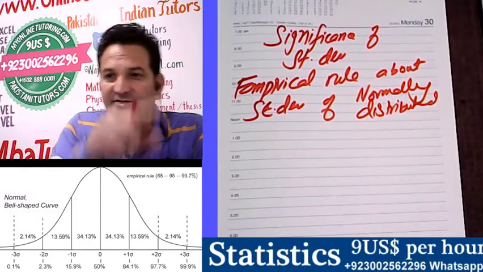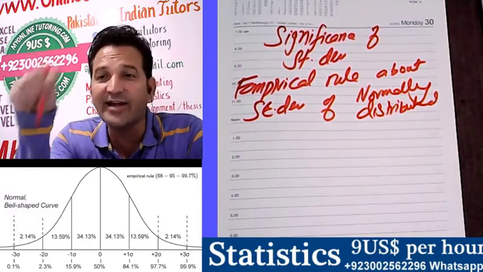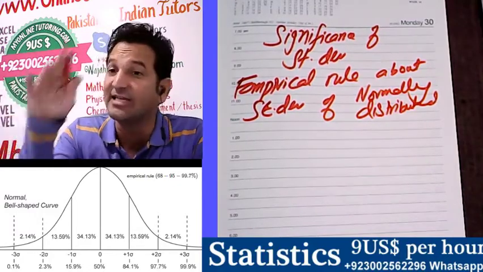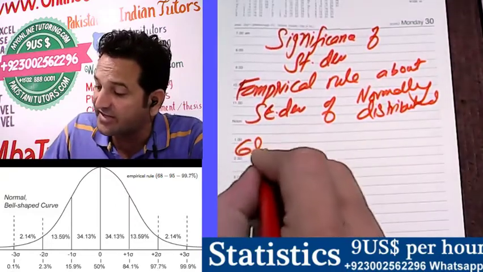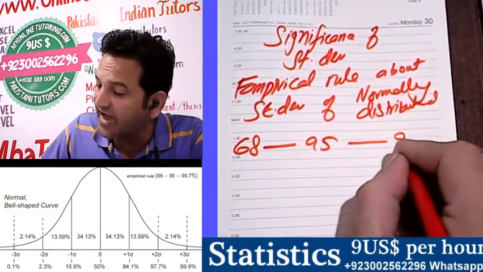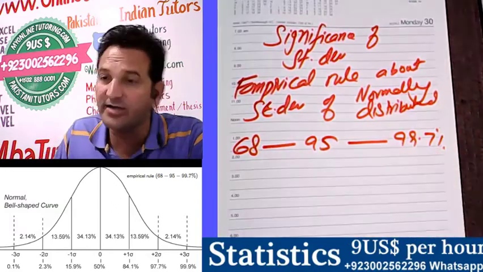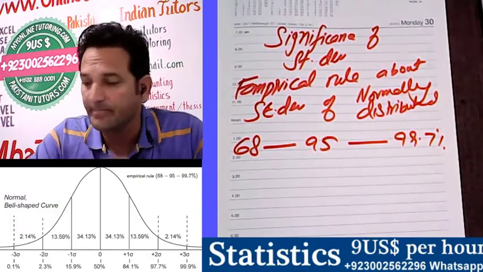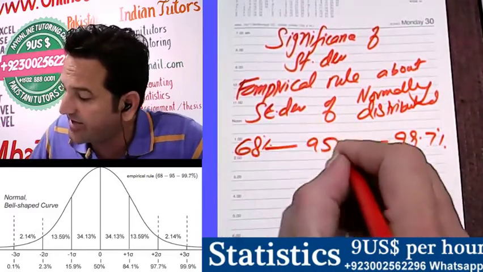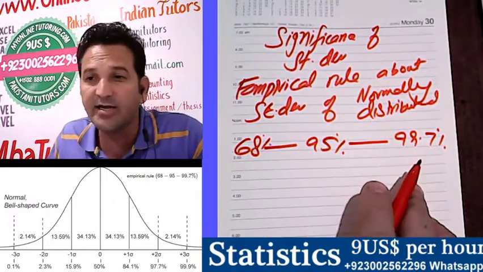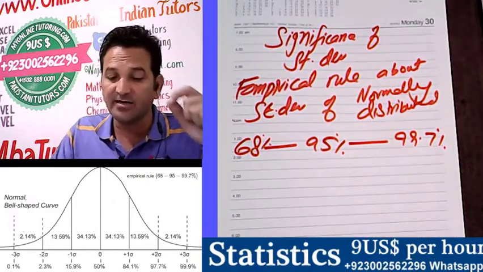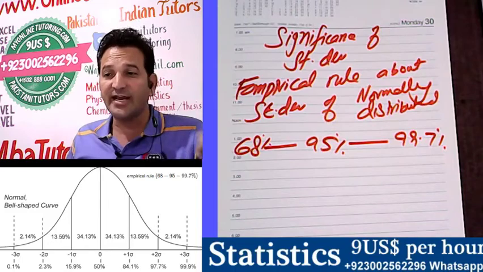For any normally distributed data, you can find this image in which I have mentioned the empirical rule, which is 68, 95 and 99.7%. What does it mean? This is 68%, this is 95% and this is 99.7%. What is this empirical rule telling you?